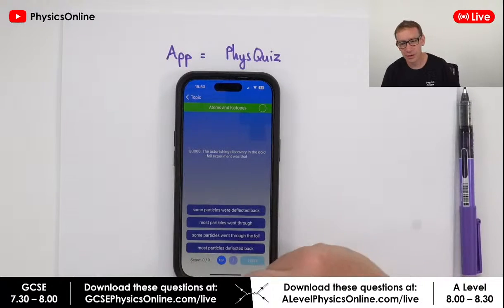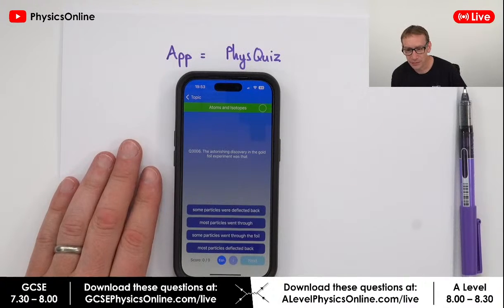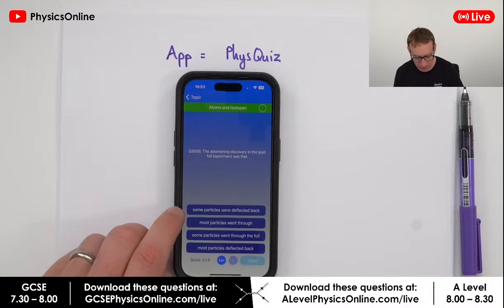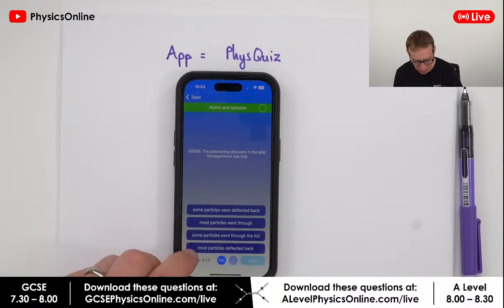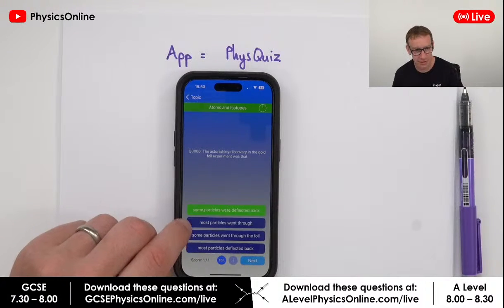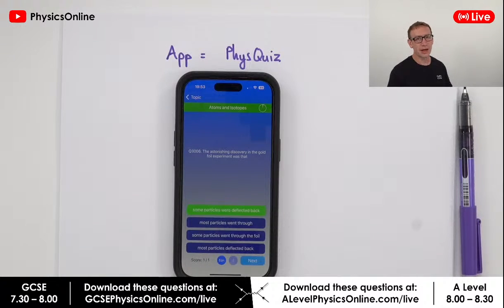If you'd like to play along at home, you can put A, B, C or D in the chat. So the astonishing discovery in the gold foil experiment was that: some particles were deflected back, most particles went through; some particles went through the foil, most particles deflected back. I would say the astonishing thing wasn't so much that it was empty. I reckon that is correct. Most particles went through, and some particles were deflected back, and that's because there must be a positive nucleus deflecting that.